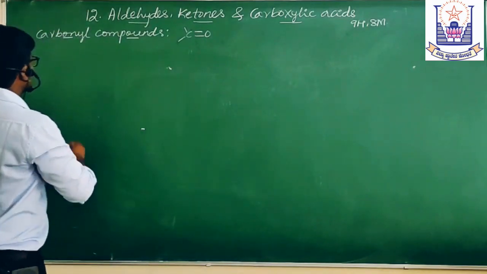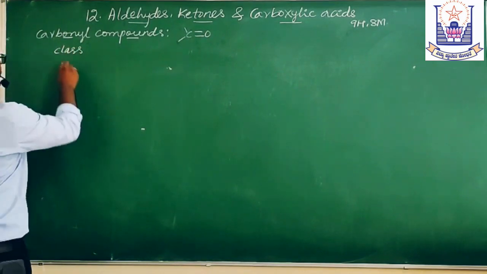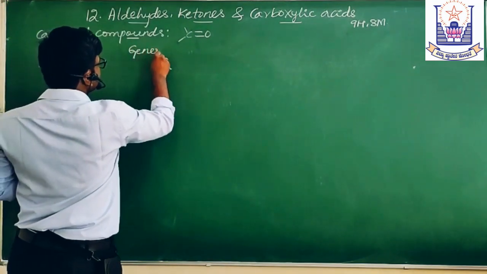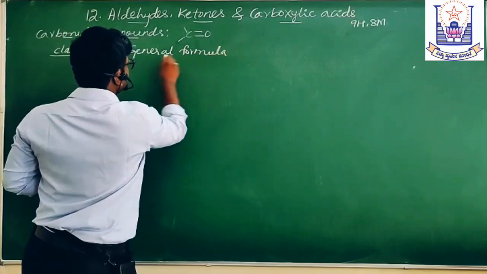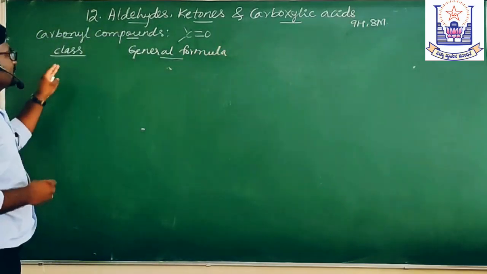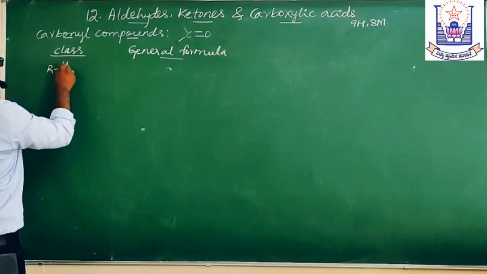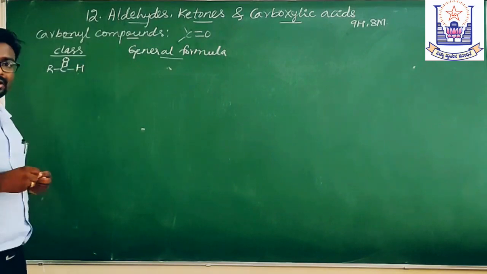Let us take the class and the general formula. In the first class of compounds, let us take R-C(=O)-H.